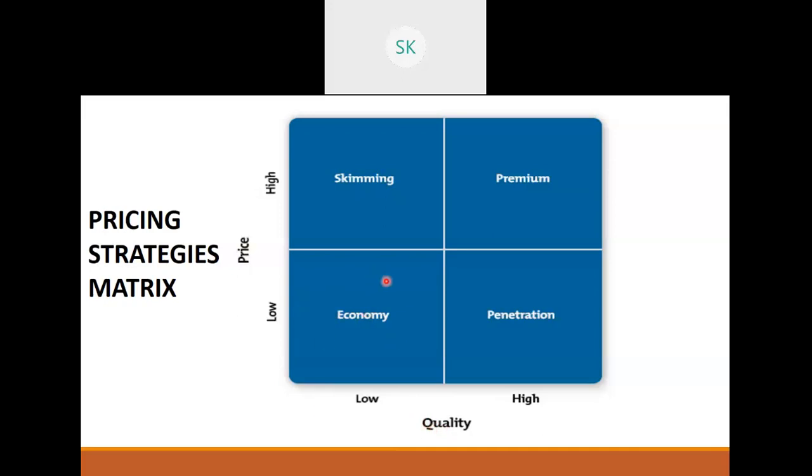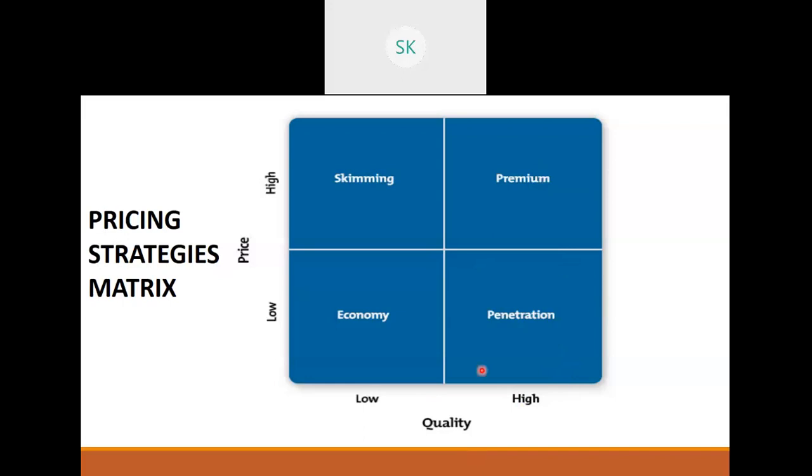If quality is low and price is high, which we just saw, it is skimming. And if both price as well as quality of the product are high, it is premium. If the price is low but quality is high, then it is penetration. You are getting into the market with good quality goods, but you're giving it a low price.